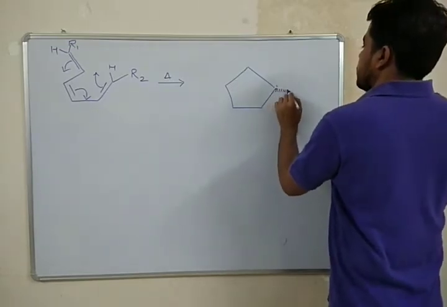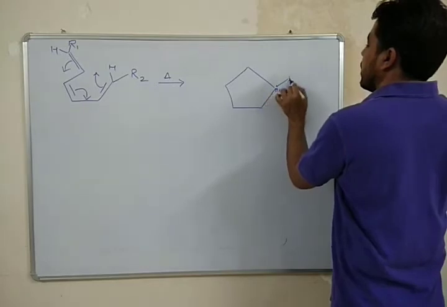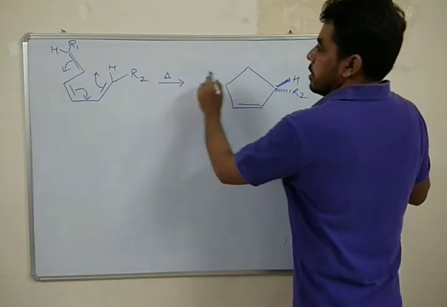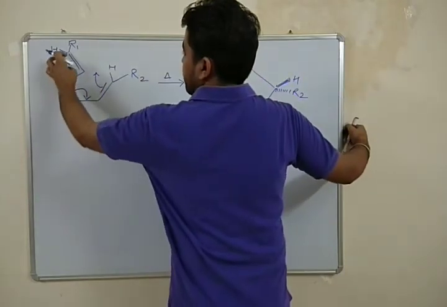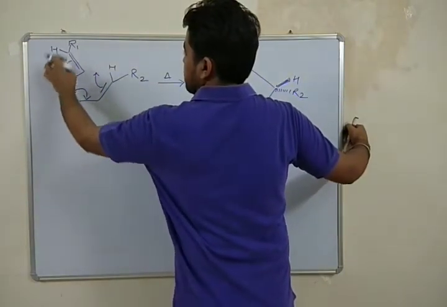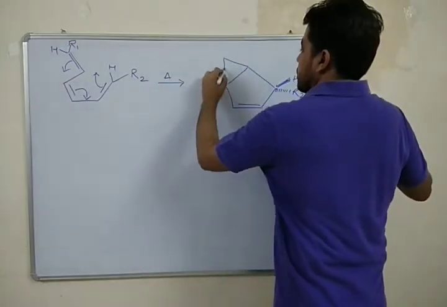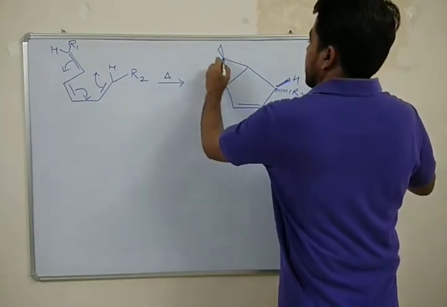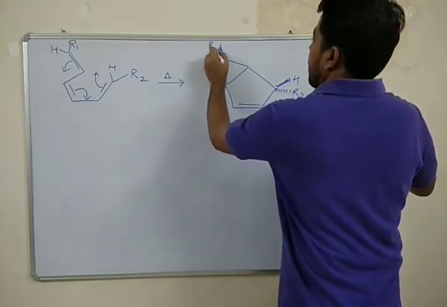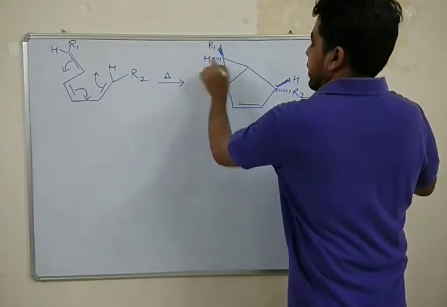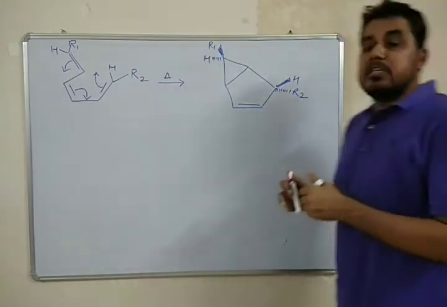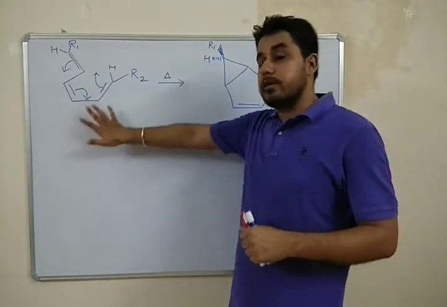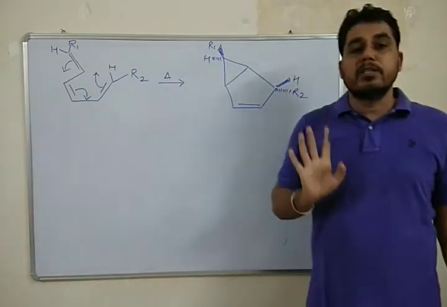This R2 will move away from me and R1 will move towards me. Similarly, this carbon will form a sigma bond with this particular carbon. So here it is a cyclopropane system having R1 towards me and H away from me. So this is an example of intramolecular cycloaddition reaction. Here we have only one reactant.